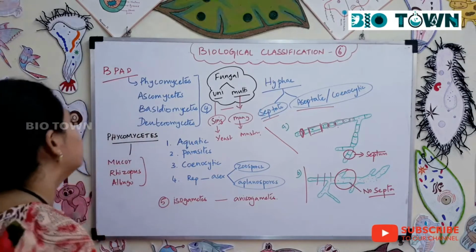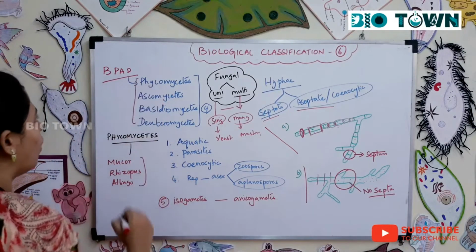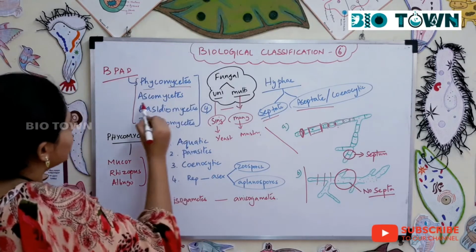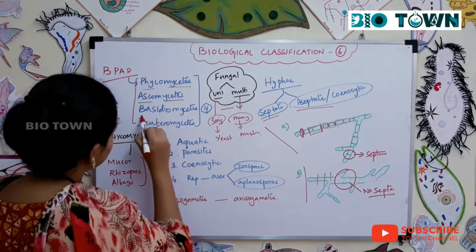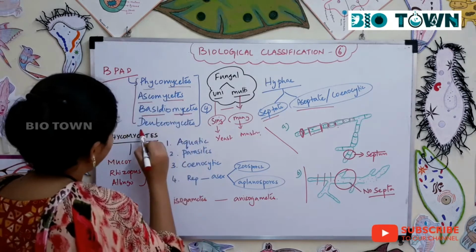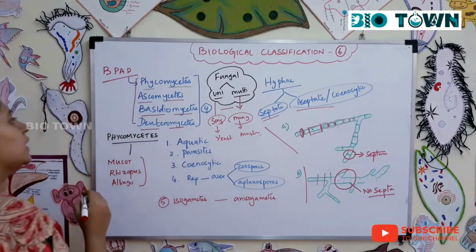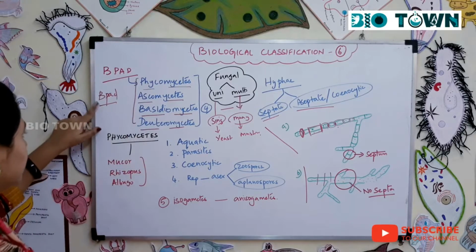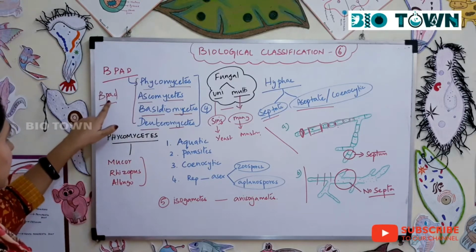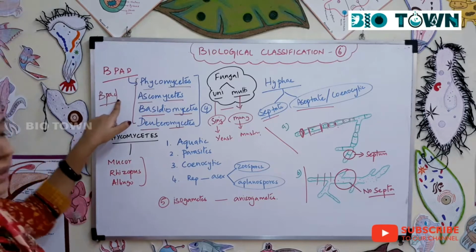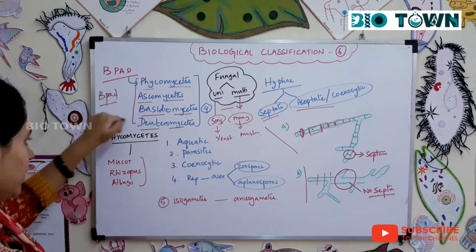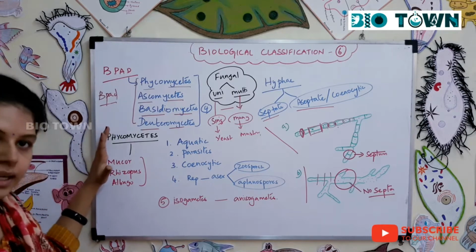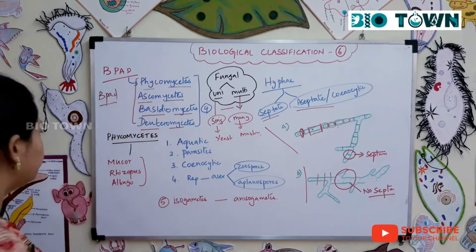And now we have four important groups of our fungi, right? So phycomycetes, ascomycetes, basidiomycetes and deuteromycetes. So you can remember it as BPAD. Alright, so basidiomycetes, phycomycetes, ascomycetes and deuteromycetes, BPAD. Okay, now in today's class we'll deal with phycomycetes, and next class we'll see the rest of the groups.